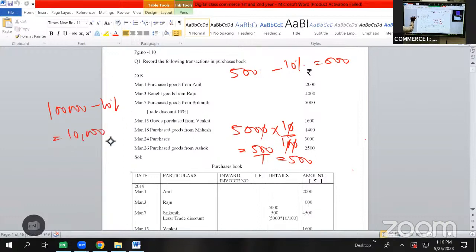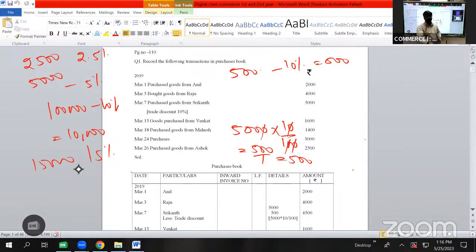If you need to calculate 5%, just take its half value. 10,000 का half क्या हो जाता है? It becomes 5,000. If you want to calculate 2.5%, then take its half value. 5,000 का half क्या होता है? It becomes 2,500. If it is given as 15%, 10% plus 5%, 10,000 plus 5,000, it becomes 15,000. So this is a simple technique for calculating percentages.